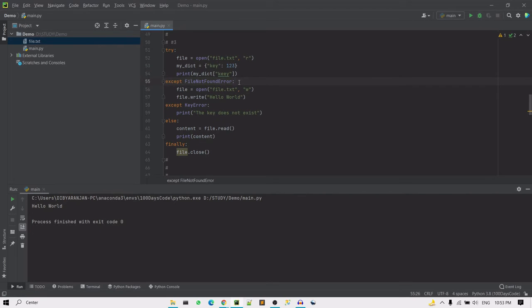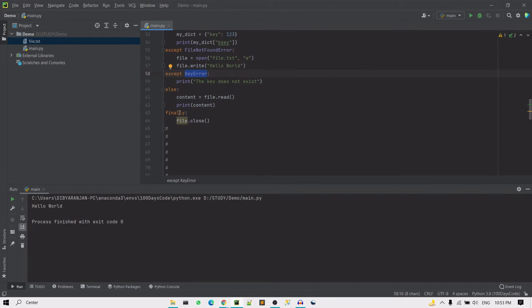You should always try to mention the error name in your except block, so that in case it throws any error, you can trace back where the error is coming from, right? And I have also mentioned the finally block here. It basically executes after all the try, except and else blocks, right?